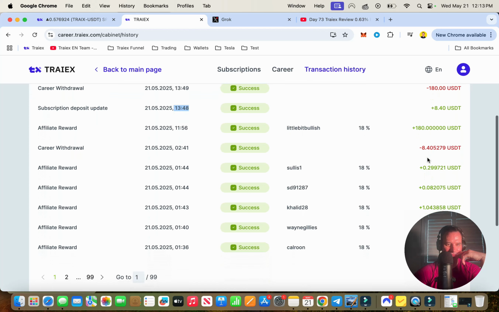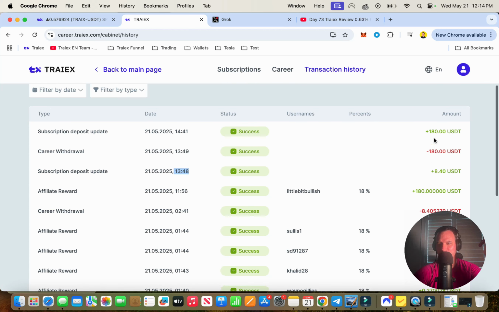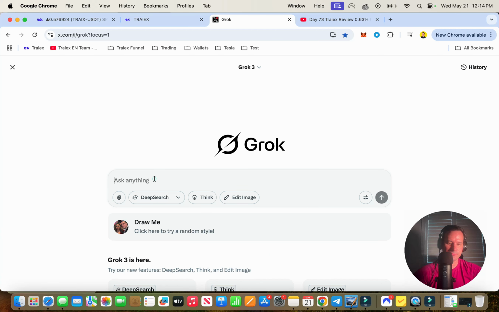Everything else I can count. So it's just this. The earnings balance I put in there about 2 or 3 hours after I made my video. I put it in there when I was at the gym yesterday. So we can count that for sure. But we're going to have to minus this 180 and the 8.40 from the balance.